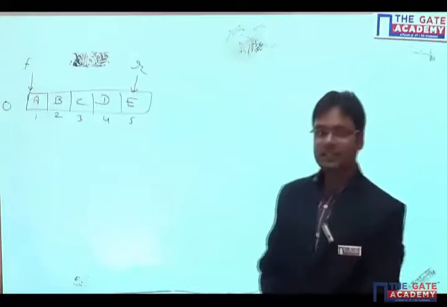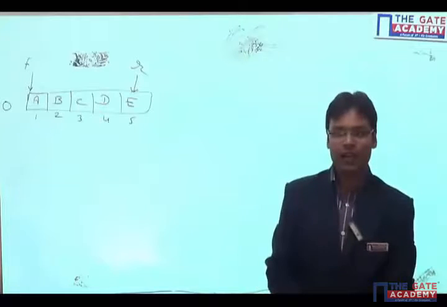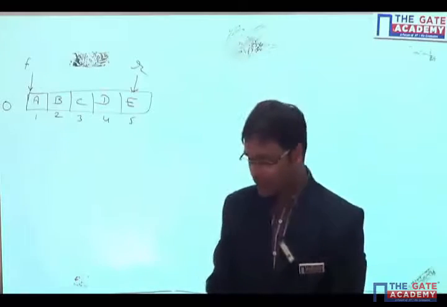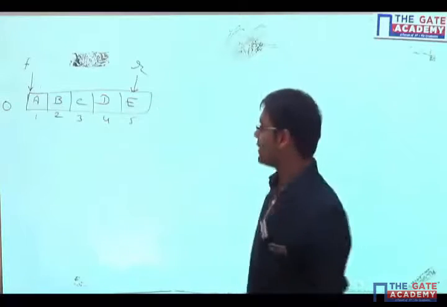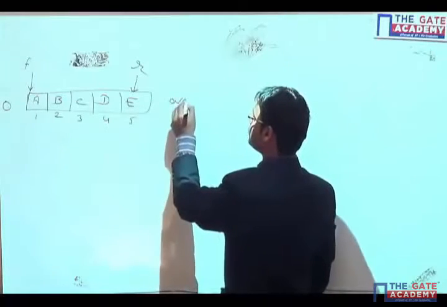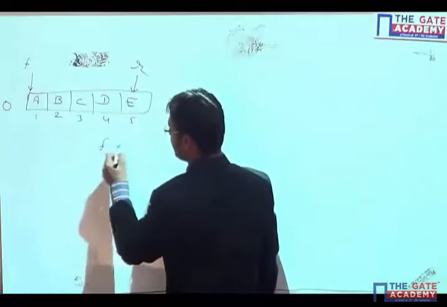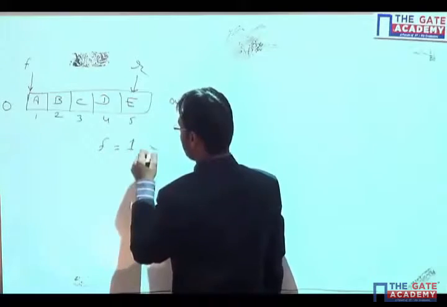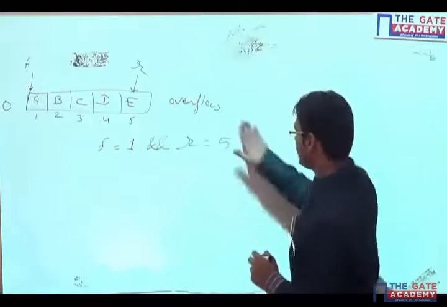Now I cannot insert any element. If my queue is full and I cannot insert any new element, that condition is known as overflow. So overflow here is: front is equal to 1 and rear is equal to 5, that is n.